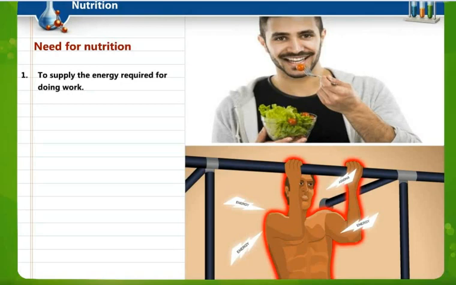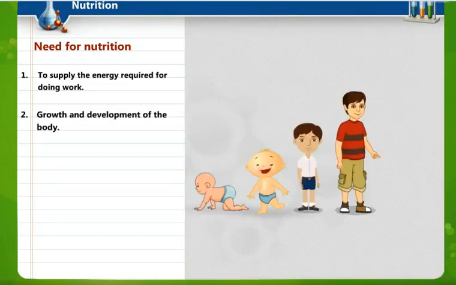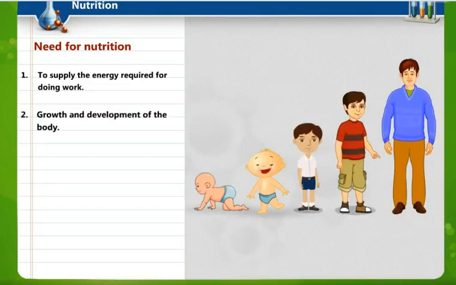Need for nutrition. Why do we need nutrition? To supply the energy required for doing work, growth and development of the body.